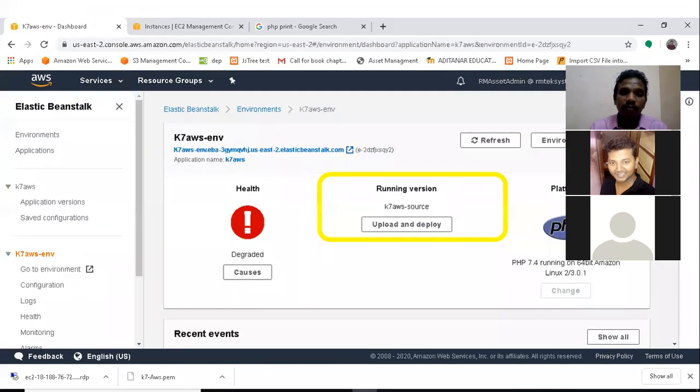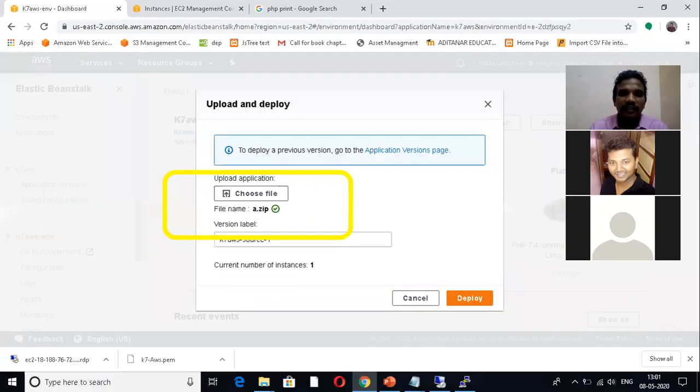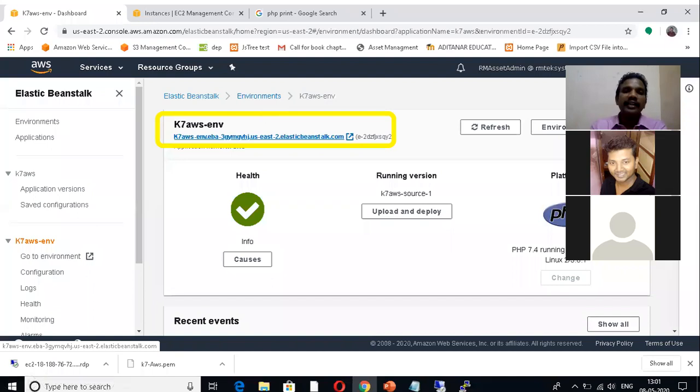So creating environment, just upload the file, just choose the file, click on that link, you can access your web anywhere. You are creating a web page and then just upload here, create a complete web page and upload here. Just click on that link, the web page which will be displayed on your browser.